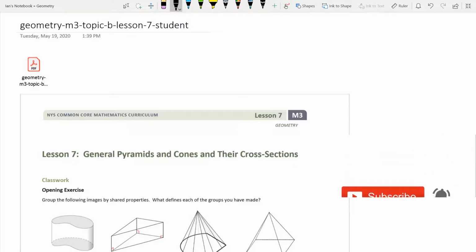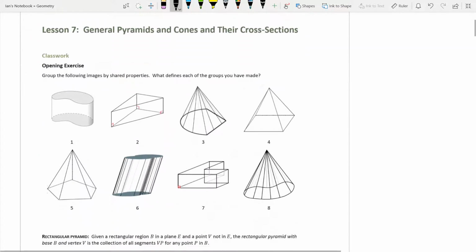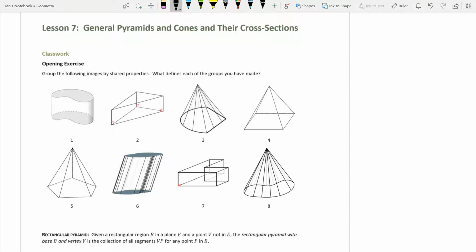Lesson 7, general pyramids and cones and their cross sections. As remember before, cross sections are these planes and these shapes that are parallel to the top or the bottom. Now, let's sort these. Let's make some that look alike. I'm gonna go 1 and 6 look alike. I'm gonna say 2 and 7 look alike, and I'm gonna say all the rest of these look pretty much alike. I mean, you could make the case that 3 and 8 look different, but this is just me, guys.